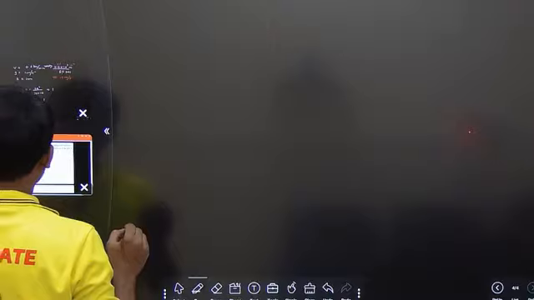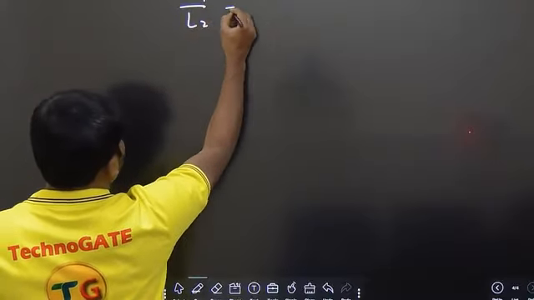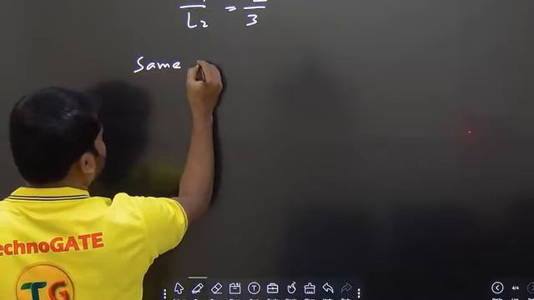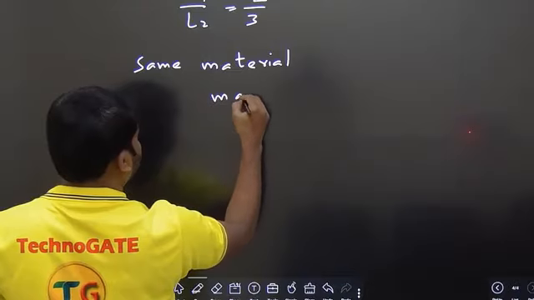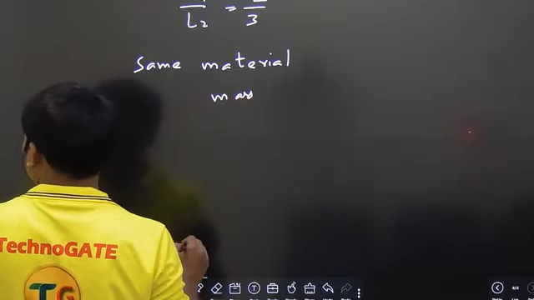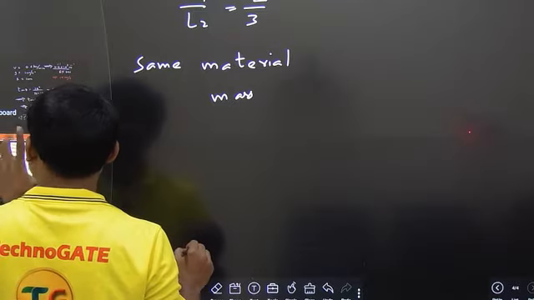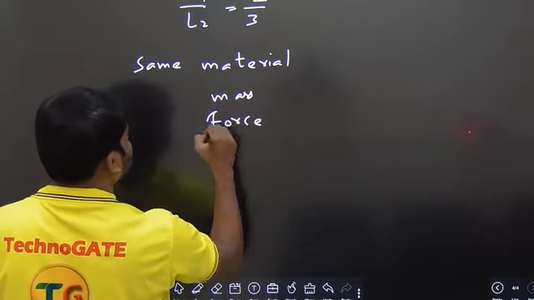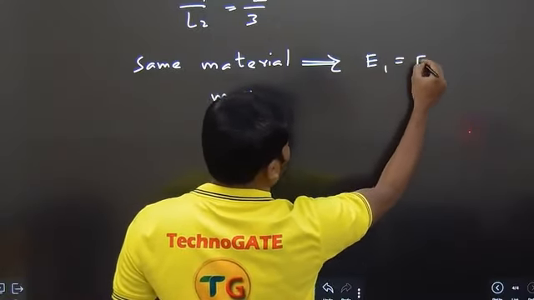So it is given the values like this. The wires have a length ratio of 2:3, so L1 by L2 ratio is equal to 2/3. Same material, same mass, and also same force. Same material means you can say Young's modulus values are same.